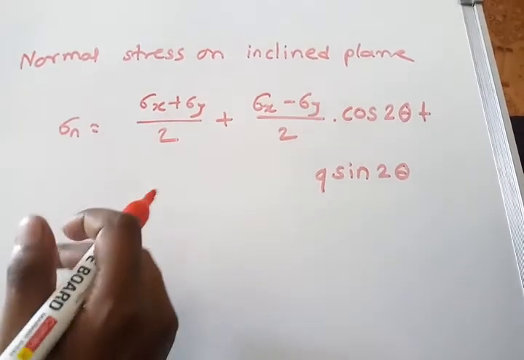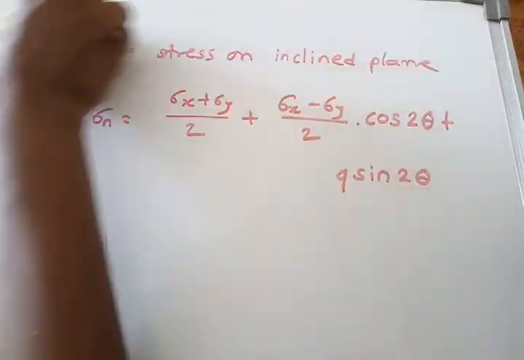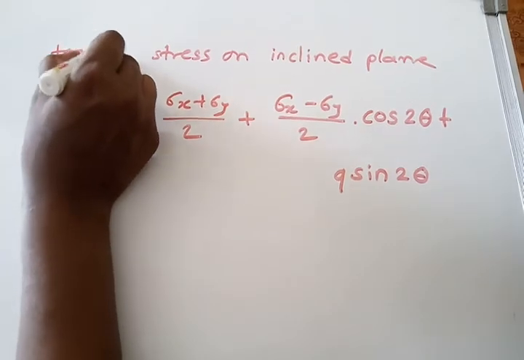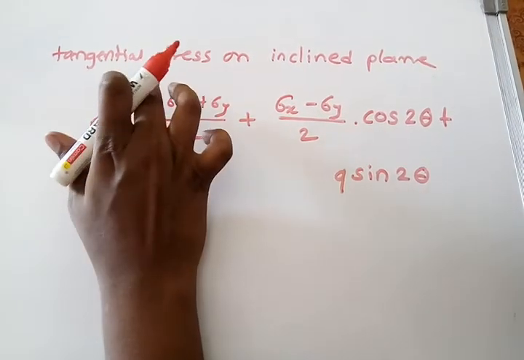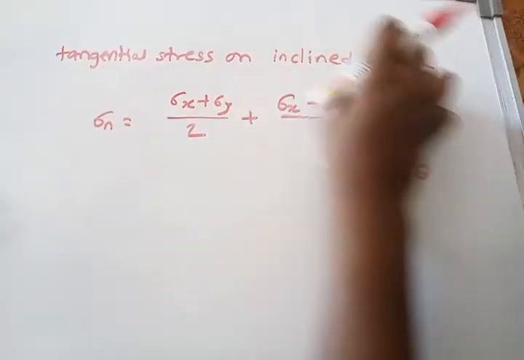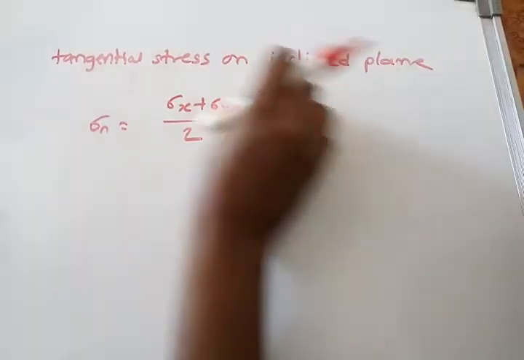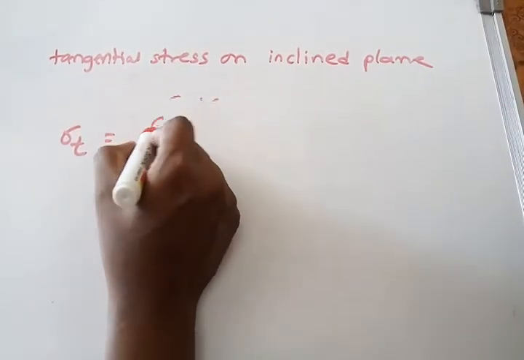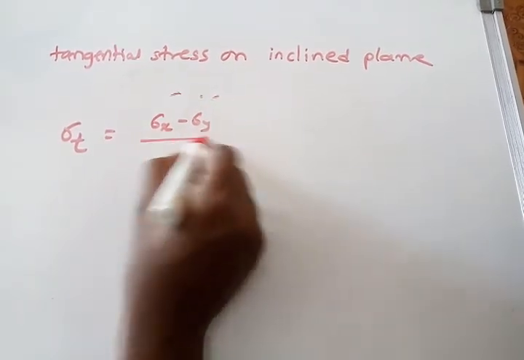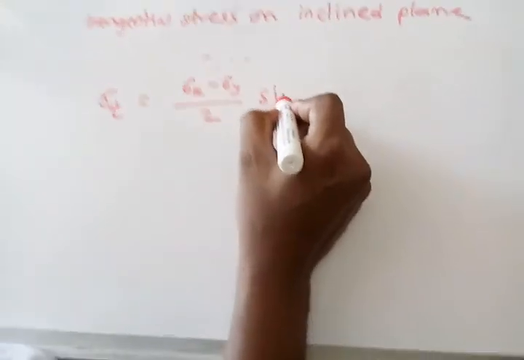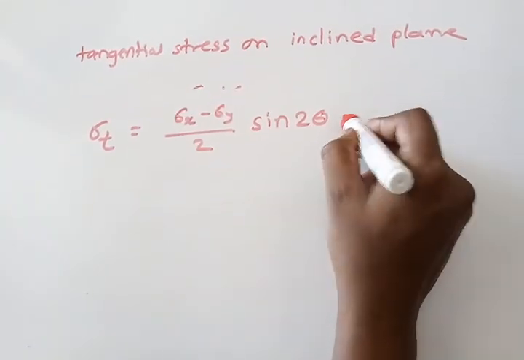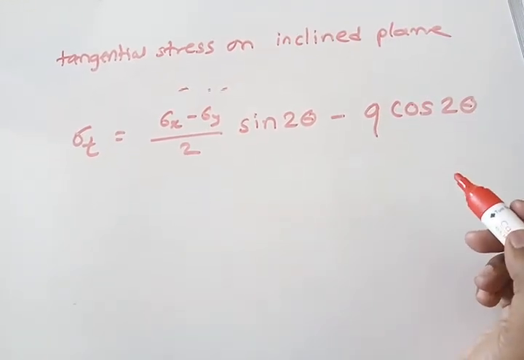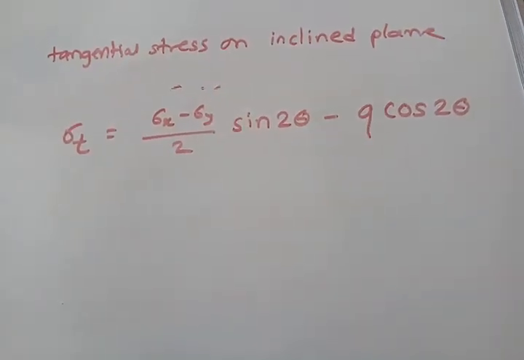And what is the formula for tangential stress? Here, instead of normal, we call it tangential or shear. How to calculate tangential stress on an inclined plane? The formula for this is sigma t is equal to sigma x minus sigma y upon 2 sin 2 theta minus q cos 2 theta. These are some basics of principal stress and strains.